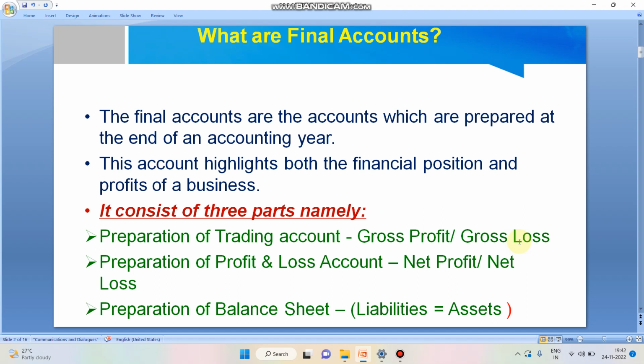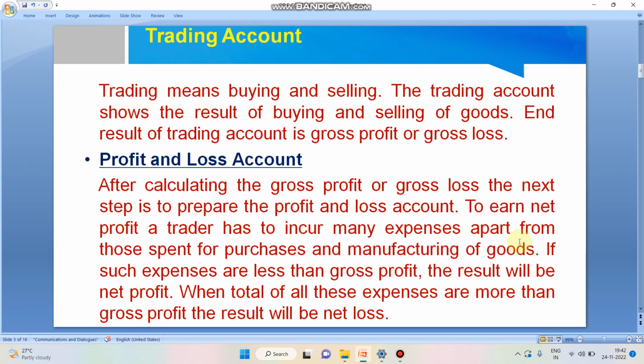Here, what is the trading account? An account which relates to buying and selling, and to manufacturing level transactions, which are recorded in the trading account. The second stage is the preparation of profit and loss account.